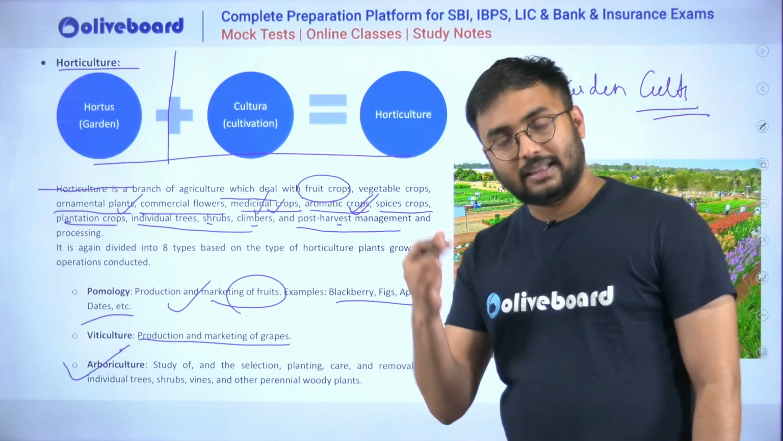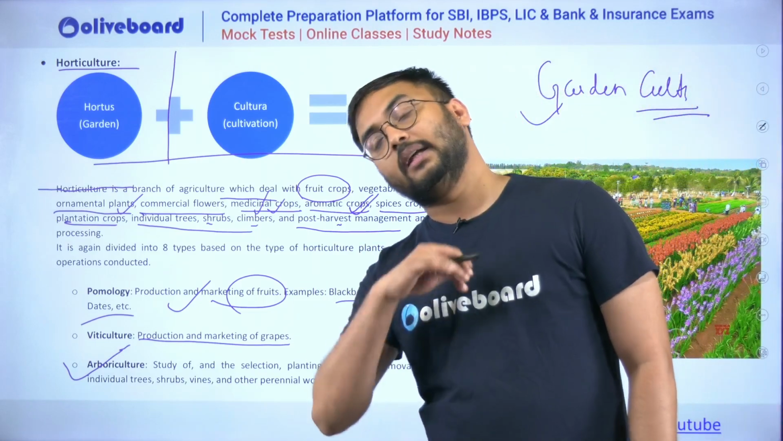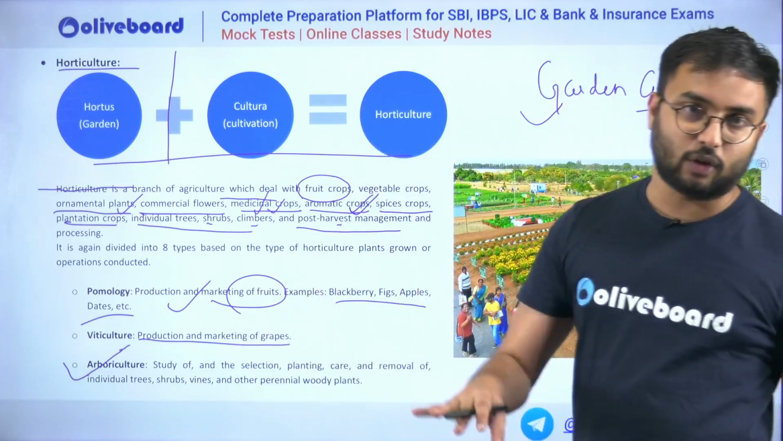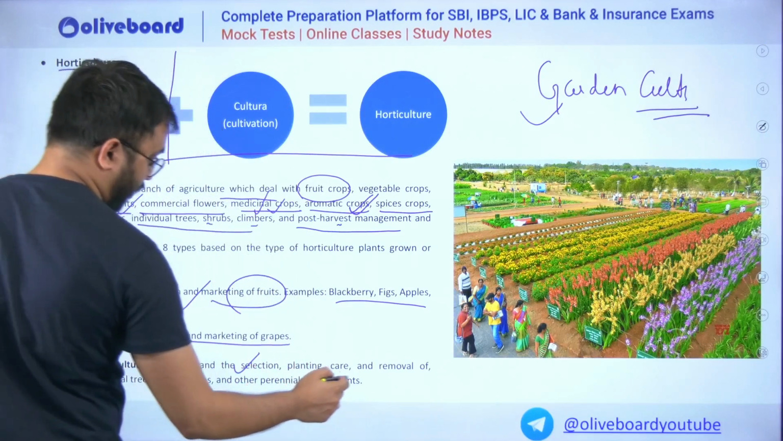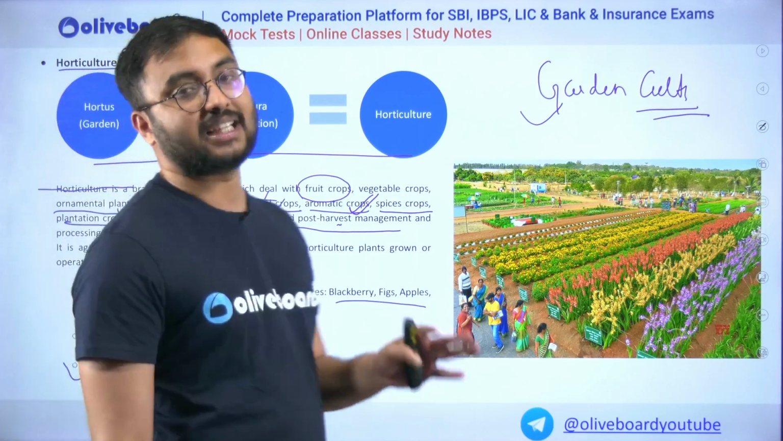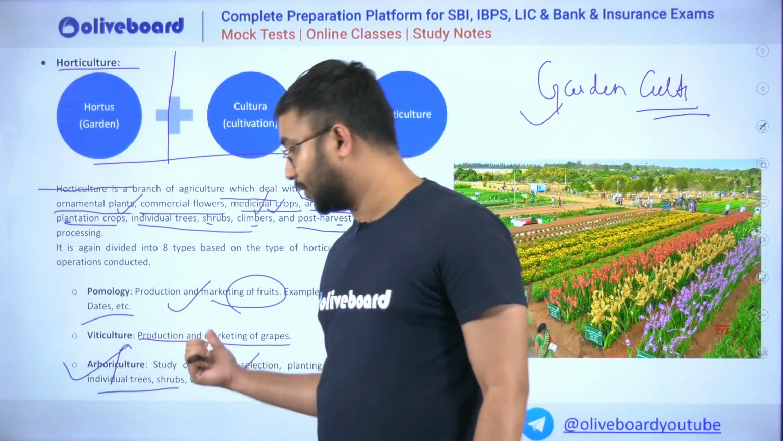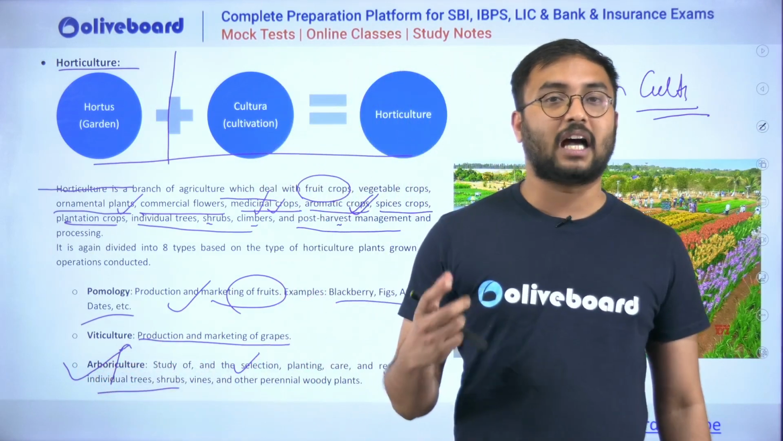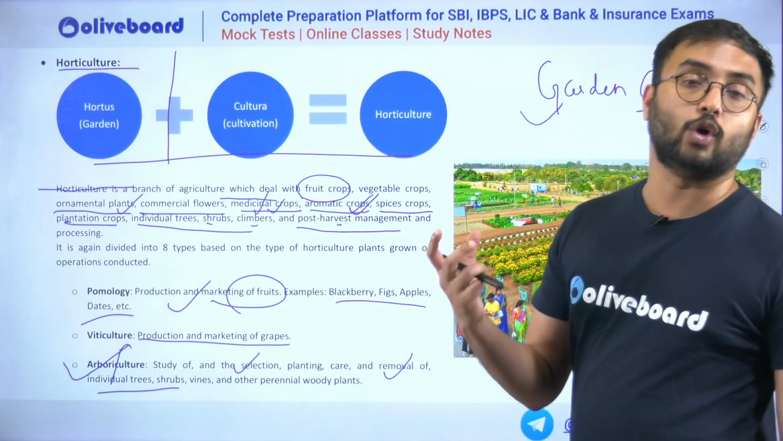Arboriculture, along with the horticultural crops, when you are trying to grow forest hardwood trees, long trees which are grown, then cut down, that is felling of the trees is done, then again harvesting is done, then again plantation of the tree is done, then again felling of the trees is done. In this way, study, selection, plantation, care, removal of individual trees, shrubs, vines and other perennial woody trees, hardwood trees, this is called as arboriculture. So arboriculture, culture. Cultus, we all know, culture comes from the word cultures, and arbor comes from the word for hardwood trees or long trees.